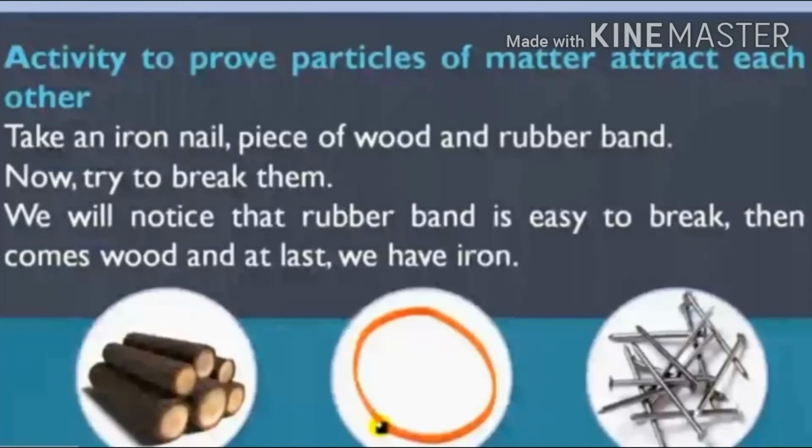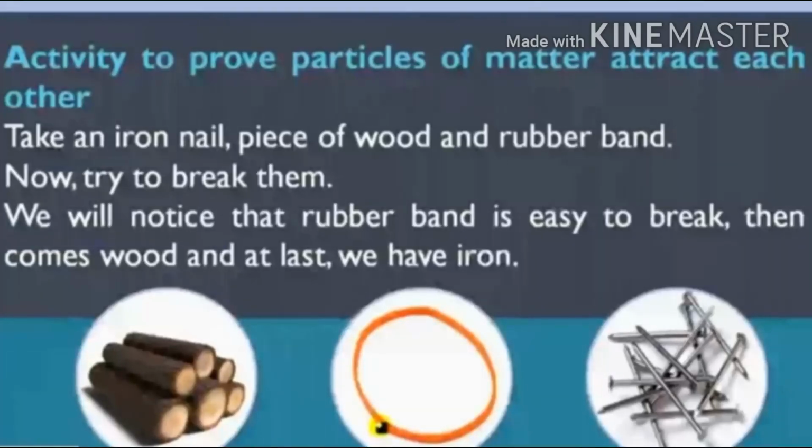Why is this? It is due to the force of attraction of particles. In solid, means in iron nail, the force of attraction is quite stronger as compared to wood and rubber band. And the stronger the force of attraction, the more difficult it is to break, as in the case of iron.